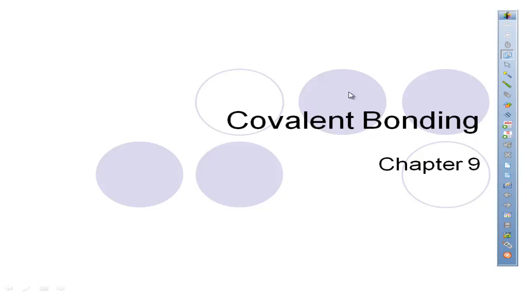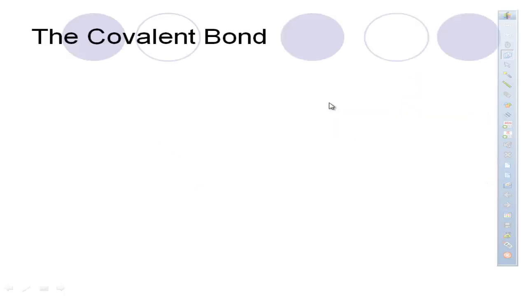Chapter number 8, we were talking about ionic bonds, and when we talked about ionic bonds, we said that it was going to be formed from the transfer of electrons. In chapter number 9, we're going to put that with chapter 8 when we go ahead and study electrons, and we're going to be talking about covalent bonding and a little bit about acids in chapter number 9.